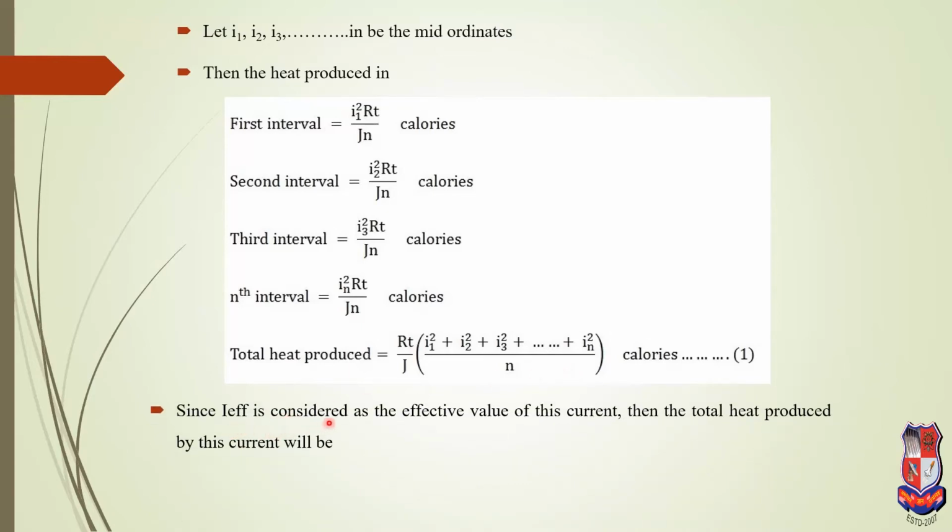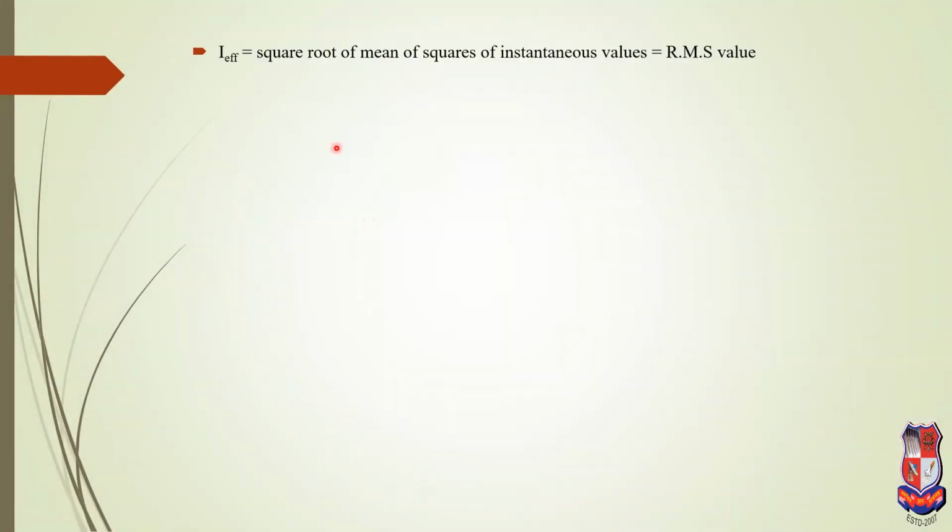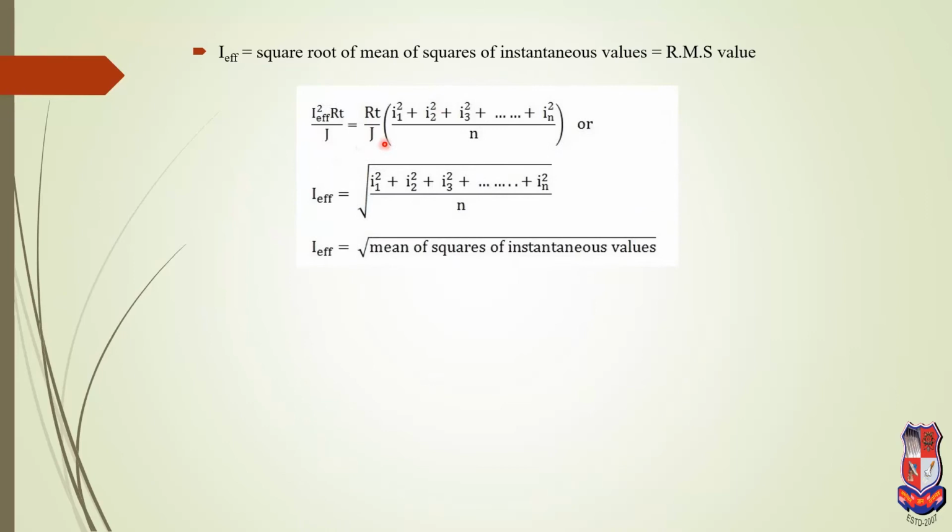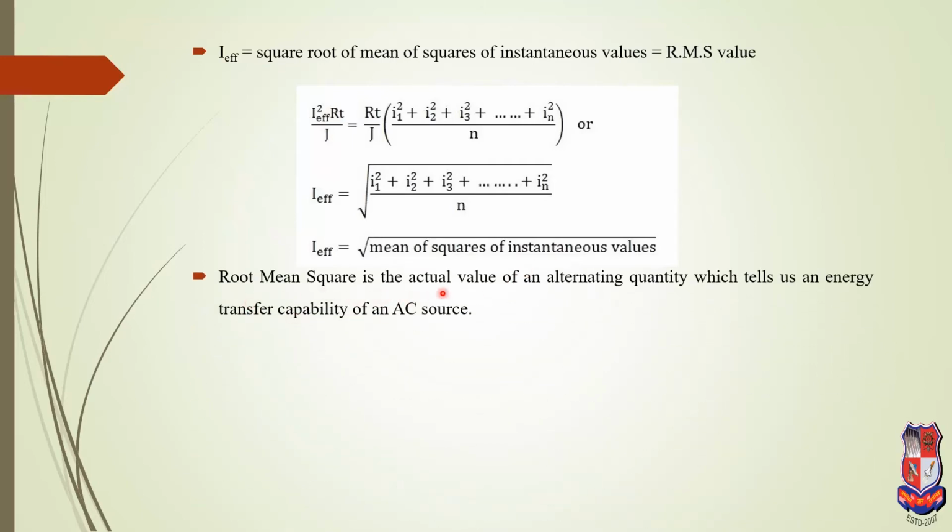Since I effective is considered as the effective value of this current, the total heat produced by the current will be this value. After simplification, we get this equation: I effective is equal to the square root of the mean of the square of the instantaneous values, the RMS value. The root mean square is the actual value of an alternating quantity which tells us the energy transfer capability of an AC source.